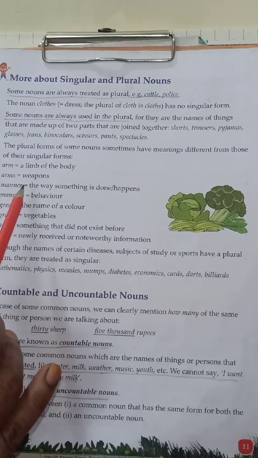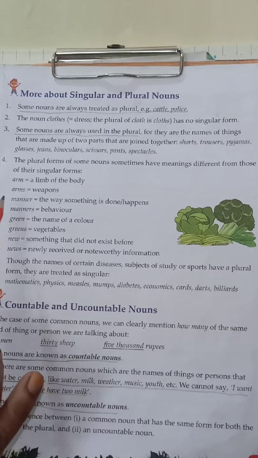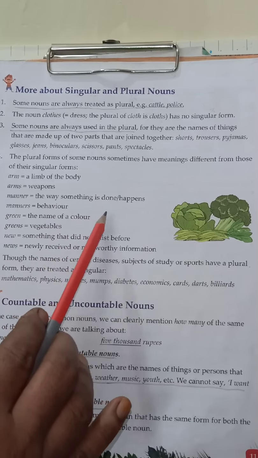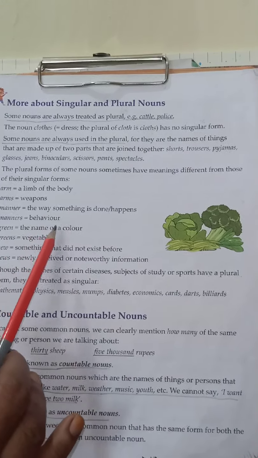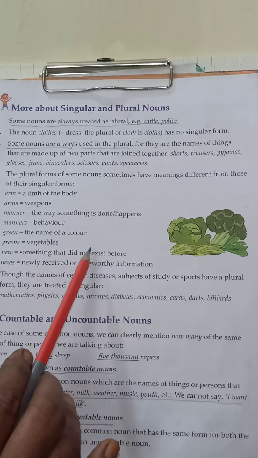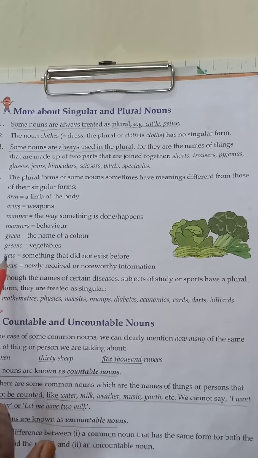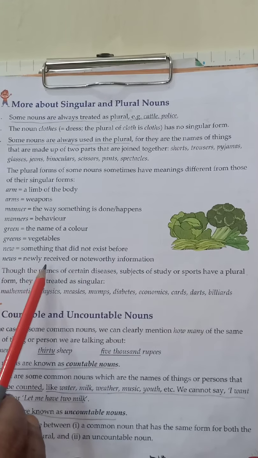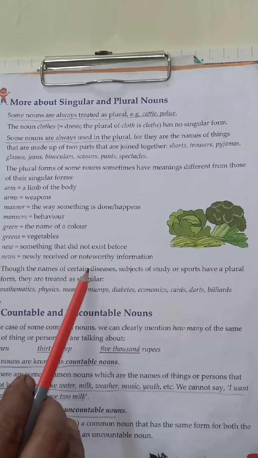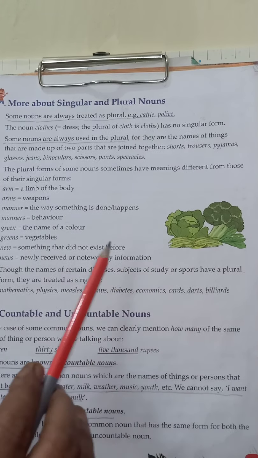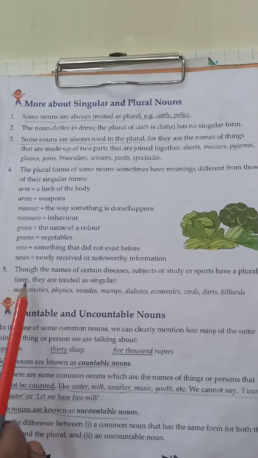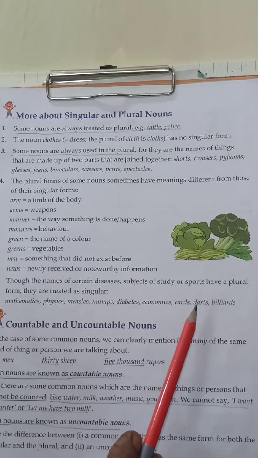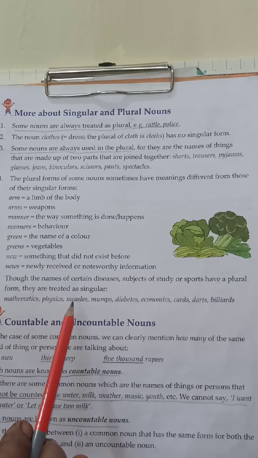Arm, a limb of the body. Arms, weapons. Manner, the way something is done or happens. Manners, behavior. Green, the name of a color. Greens, vegetables. New, something that did not exist before. News, newly received or noteworthy information. Then rule 5. Though the names of certain diseases, subjects of study or sports have a plural form, they are treated as singular.